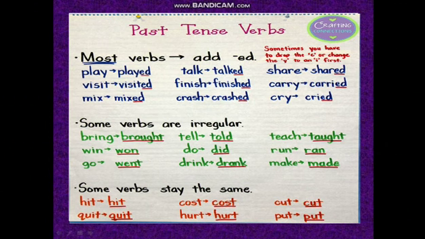Some verbs are irregular. Regular means we add ed to the verb, as we have done. Irregular means the spelling totally changes. Bring will become brought, win will become won, go went, tell told, do did, drink drank, teach taught, run ran, and make will become made.